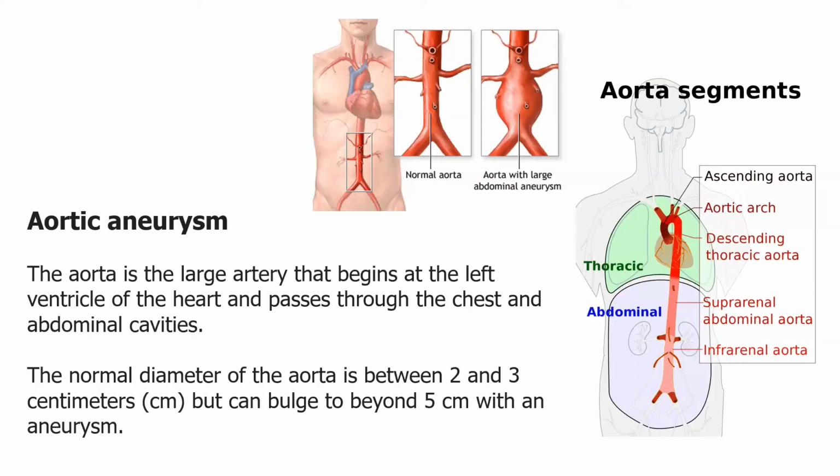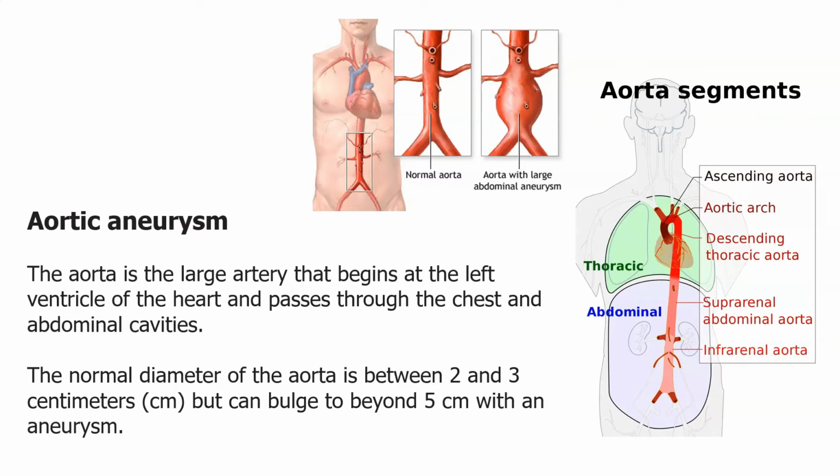It mainly occurs in large blood vessels like the aortic arteries. The aortic artery has a thoracic part as well as an abdominal part. If the aneurysms occur in the abdominal aortic part, they are called abdominal aortic aneurysms. If they occur near the thoracic part, they are called thoracic aortic aneurysms.